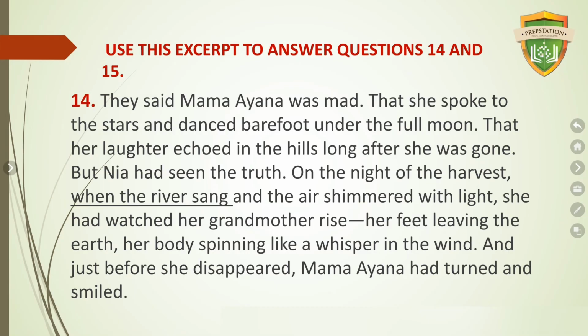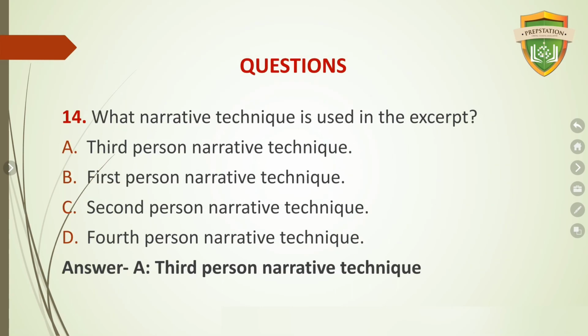The next excerpt, let's use this to answer questions 14 and 15. They said Mama Ayana was mad, that she spoke to the stars and danced barefoot under the full moon, that her laughter echoed in the hills long after she was gone. But Nia had seen the truth. On the night of the harvest, when the river sang and the air shimmered with light, she had watched her grandmother rise, her feet leaving the earth, her body spinning like a whisper in the wind. And just before she disappeared, Mama Ayana had turned and smiled.